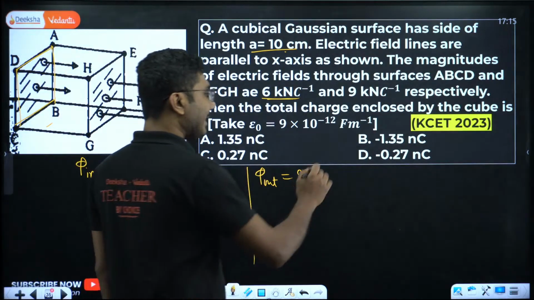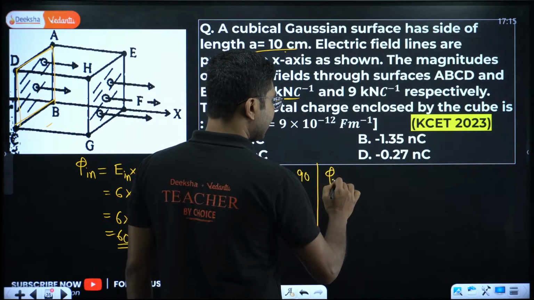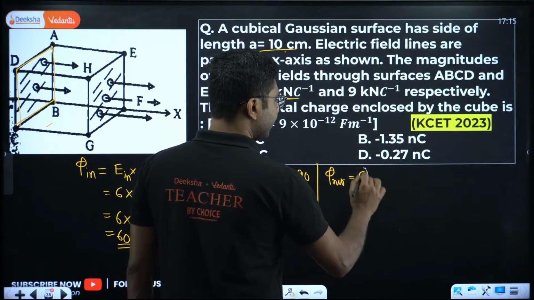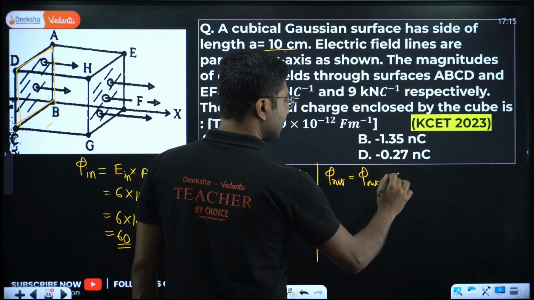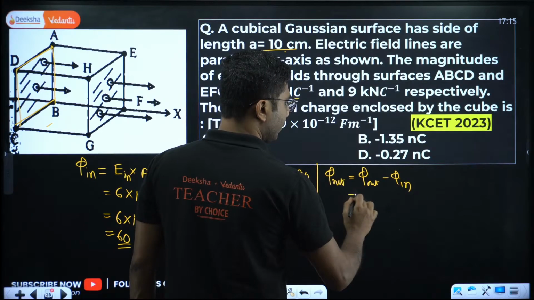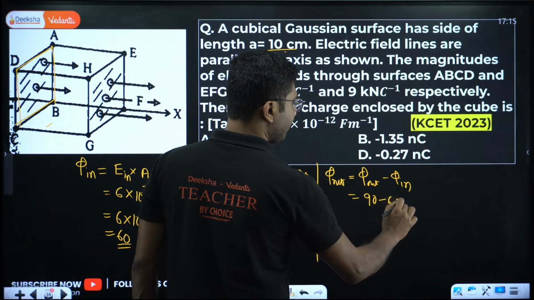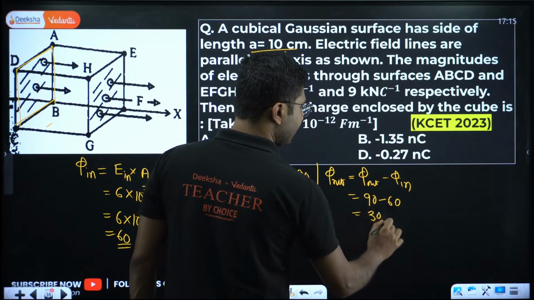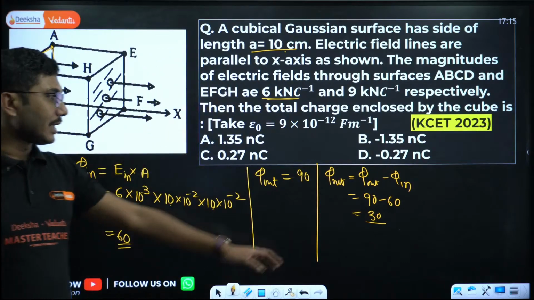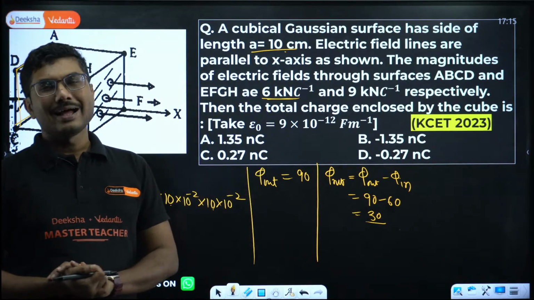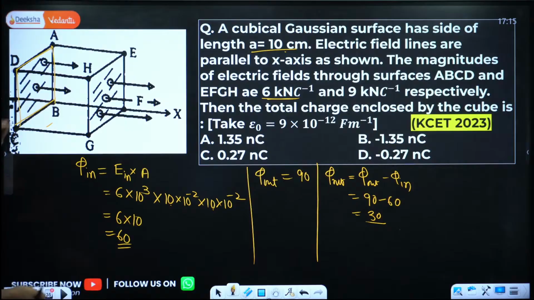So what is the net flux? Net outgoing flux is phi out minus phi in. So 90 minus 60, is it positive? Yes, it is positive. So if the net flux is positive, then definitely the charge inside is positive. It cannot be negative.